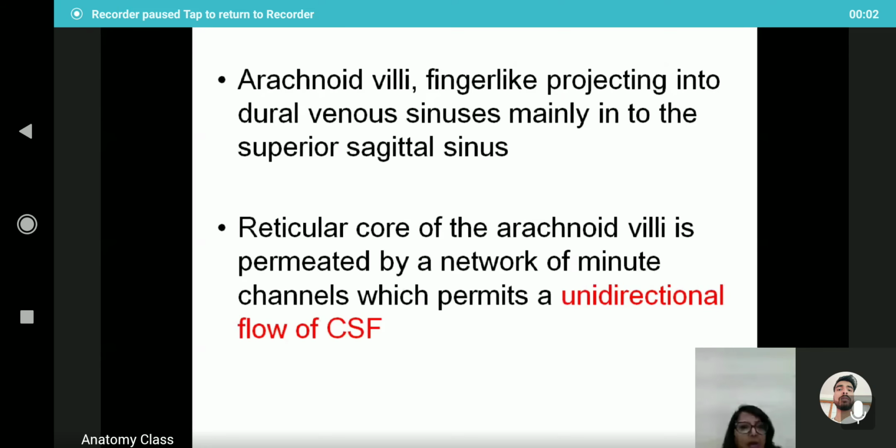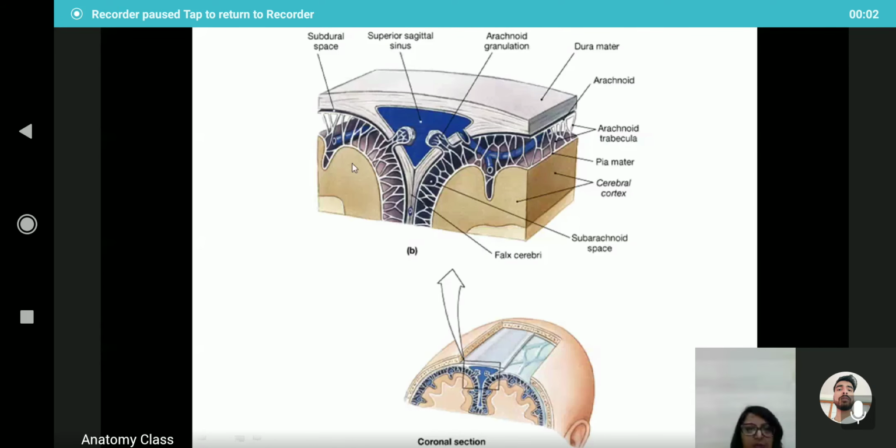Arachnoid villi are finger-like projections into the dural venous sinuses, mainly into the superior sagittal sinus, and these arachnoid villi are responsible for absorption of the CSF. The reticular core of the arachnoid villi is permeated by a network of minute channels which permits a unidirectional flow of cerebrospinal fluid. So these are the arachnoid granulations within the superior sagittal sinus. Here we can see the dura mater, this is the arachnoid mater, and this one is the pia mater.